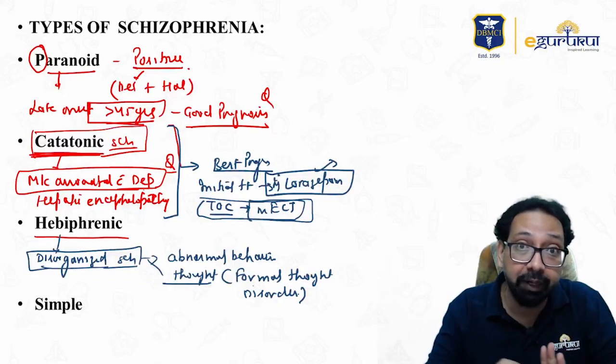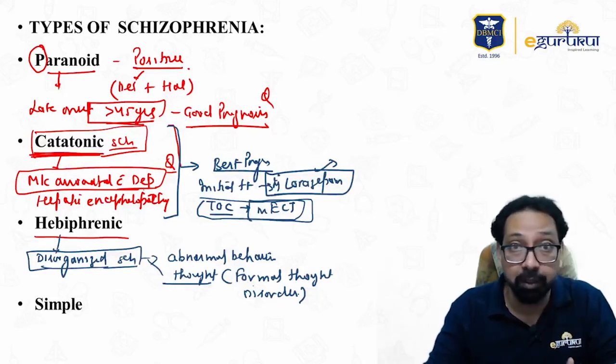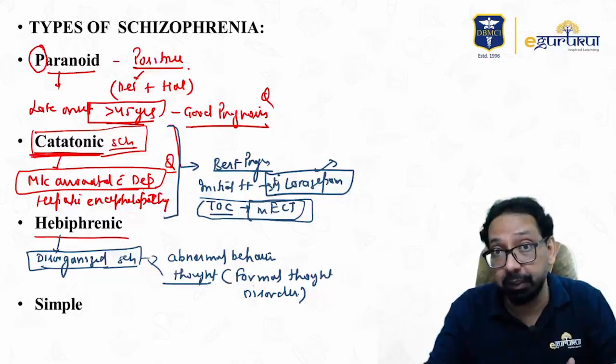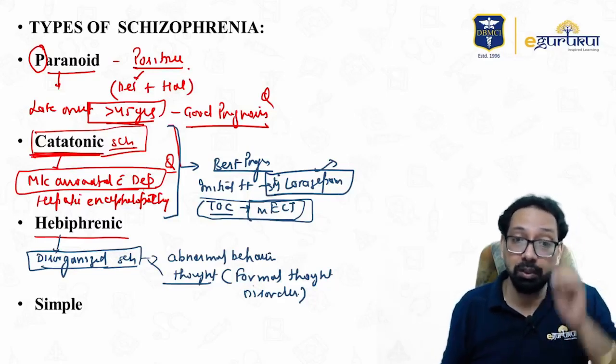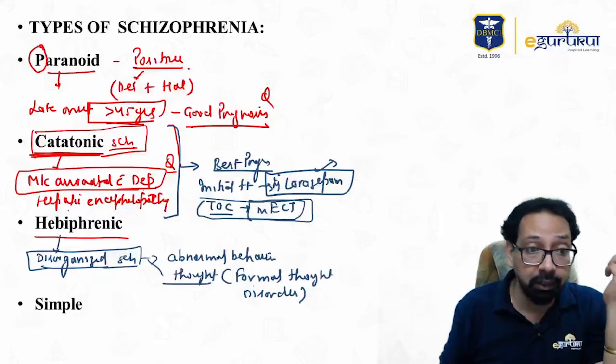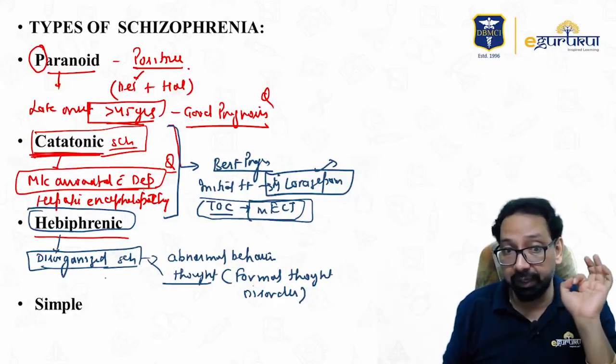Many times you will find a question where the patient is talking and immediately stops. And when you ask the patient, he is not replying. That is thought block. So formal thought disorders and disorganized behavior are seen in hebephrenic. So in hebephrenic, the main feature would be disorganization.